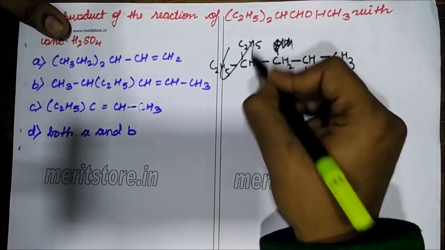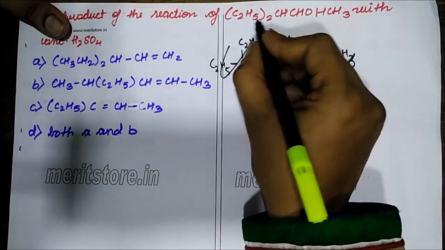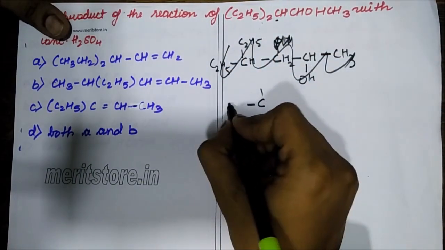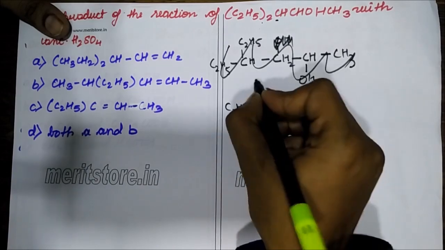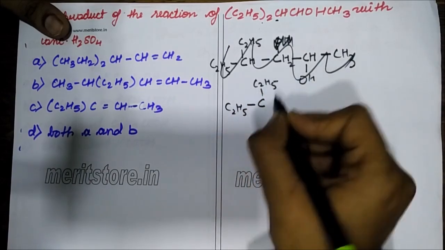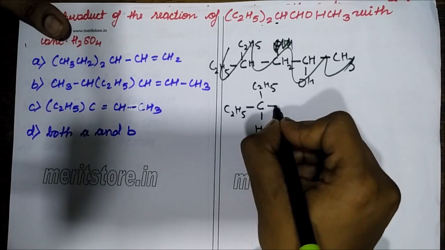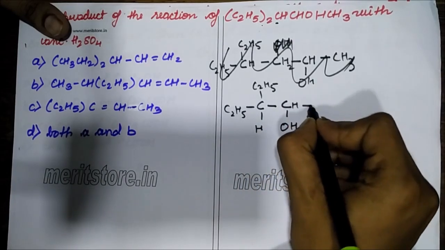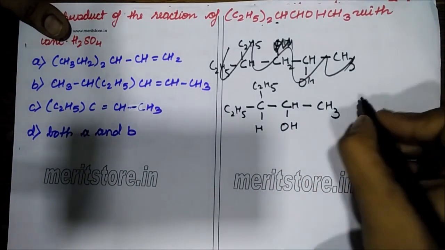See, it's this way. These two ethyl groups are attached to this carbon. So carbon, C2H5, C2H5. This is attached to one H. Then there is another C which is attached to OH. And at last there is CH3.